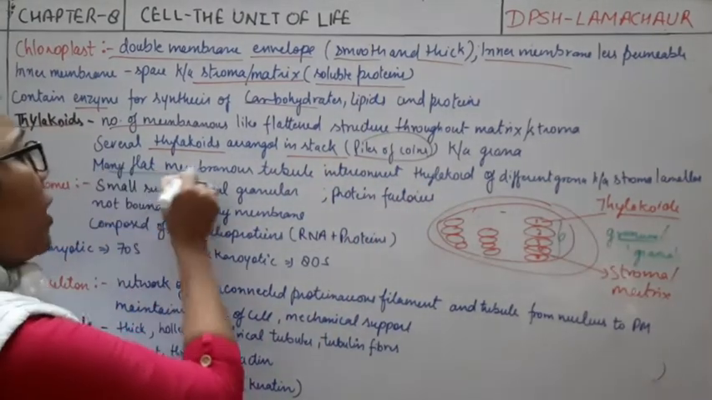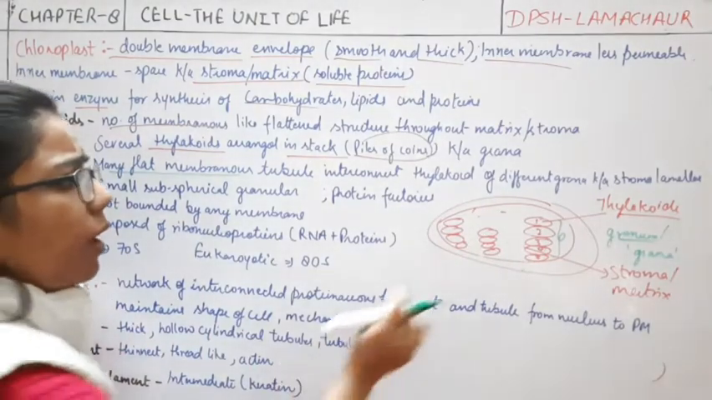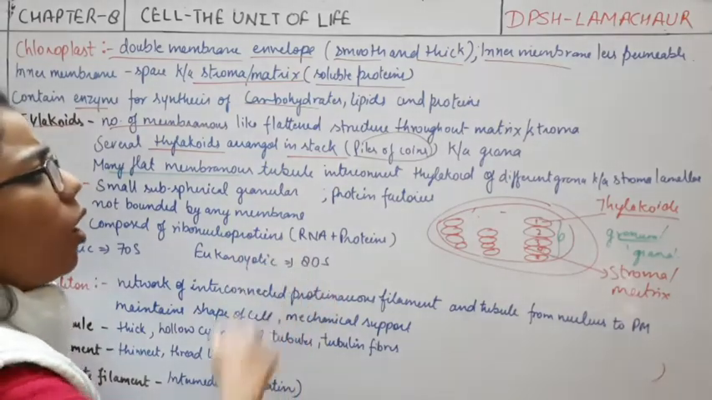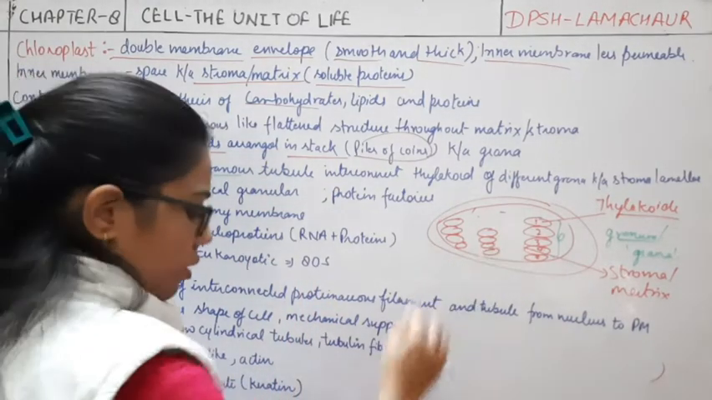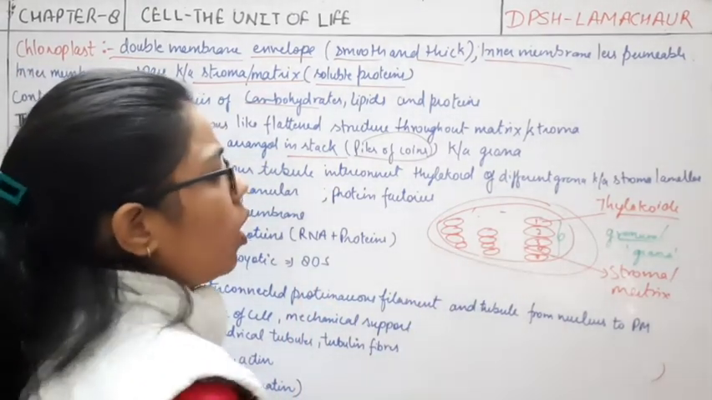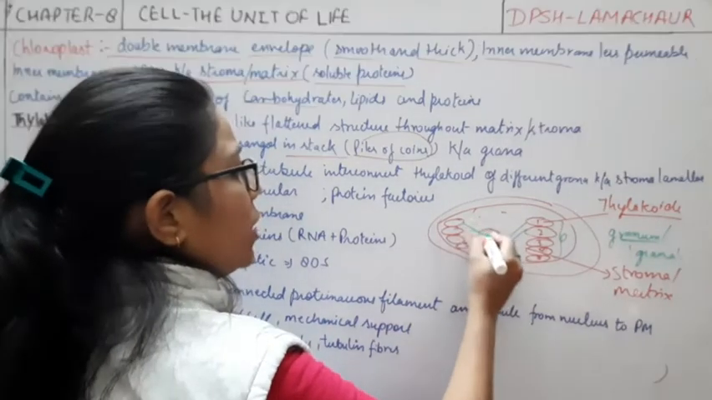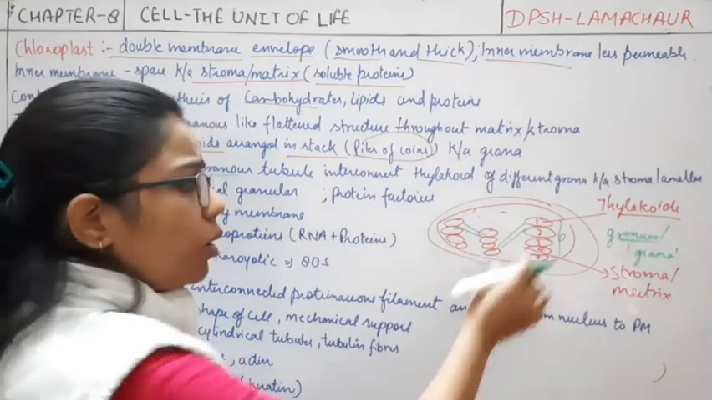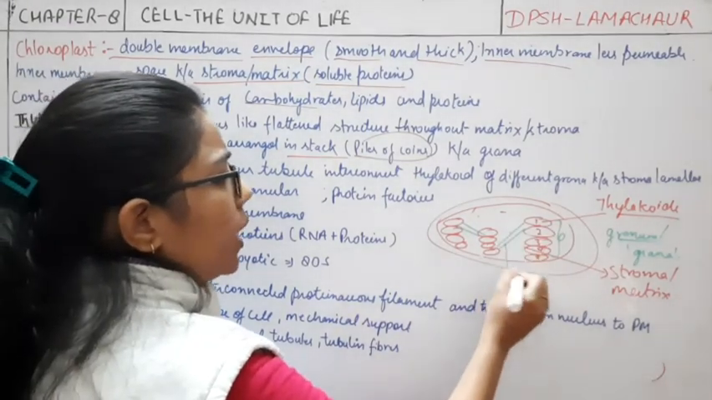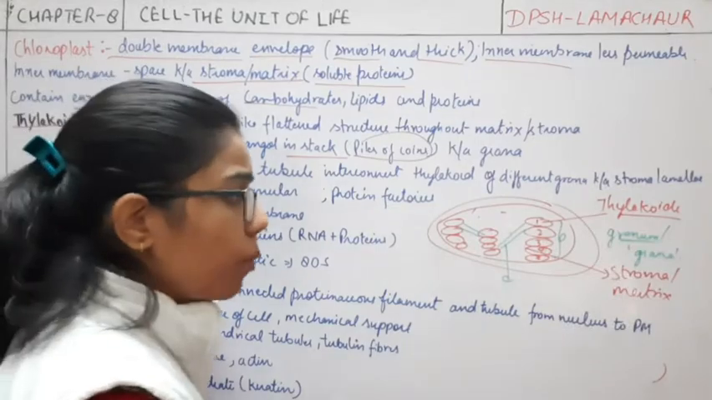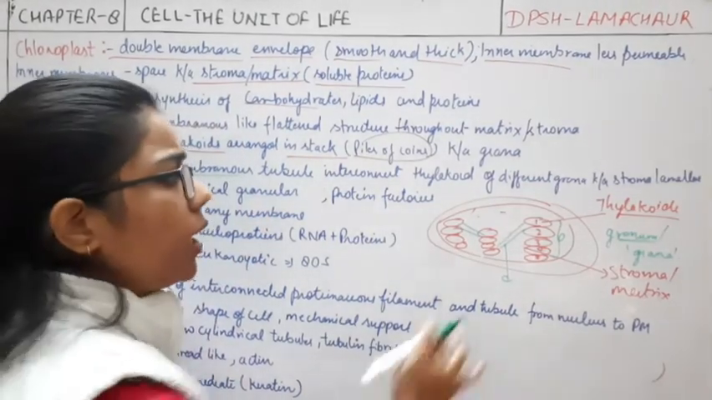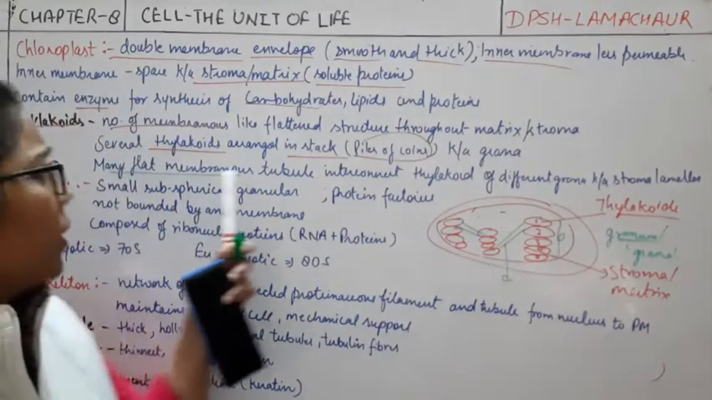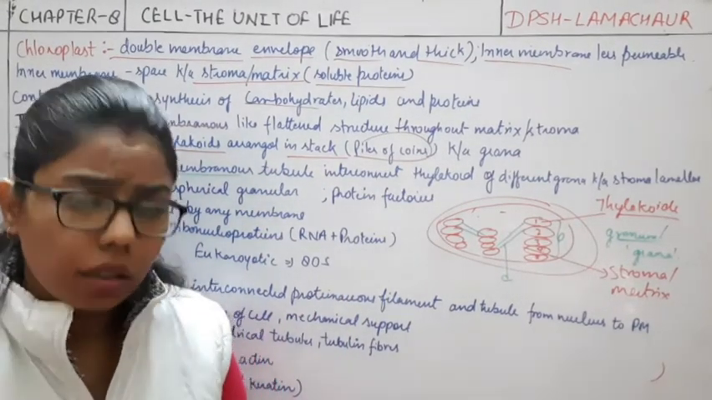Now, many flat membranous tubules. Many flat membranous tubules means all these are in the form of tube-like structures, and all these are connected with each other. If I draw the structure, all these are connected with each other like this. So this connected part which is connecting them to each other, what will you call it? You will call it the stroma lamella, right? The same thing we have written here about the chloroplast.